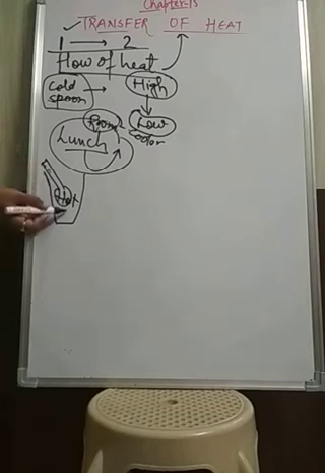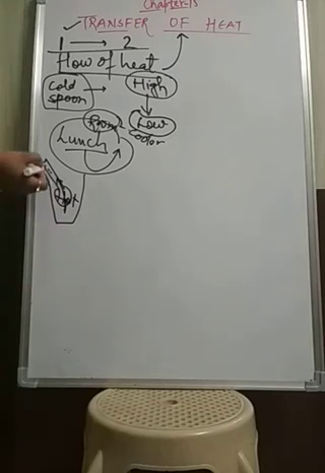Why? Because the temperature of the milk is higher and the temperature of the spoon is lower. So heat transfers from the milk, which is at a higher temperature, to the spoon, which is at a lower temperature, and the spoon becomes warmer. So heat is actually transferring from a region of high temperature to a region of low temperature. This is how transfer of heat takes place.